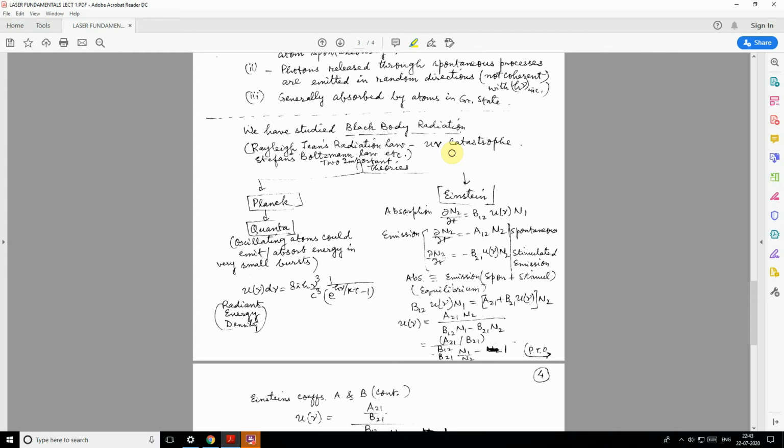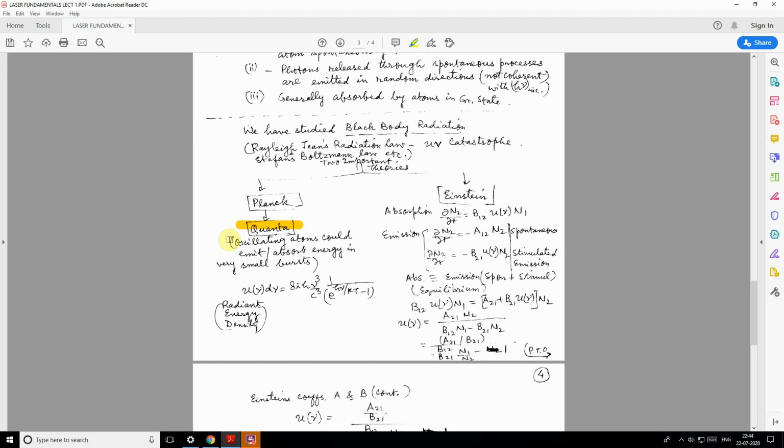So Max Planck presented his theory which was based on the hypothesis of Planck's oscillators, and those oscillations were called quanta. Even a school boy knows what a quantum is.